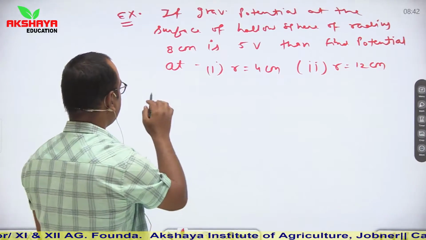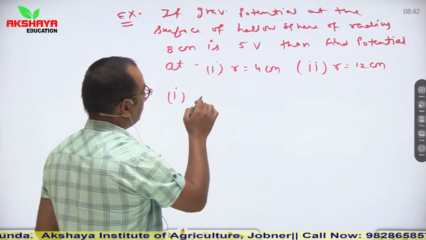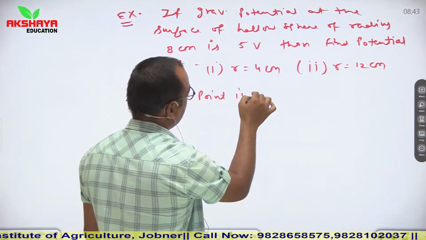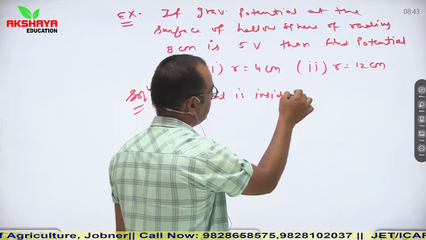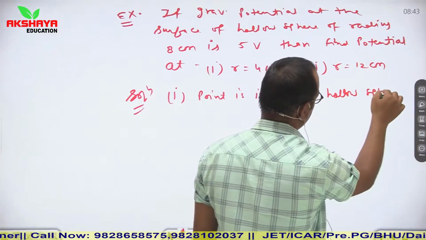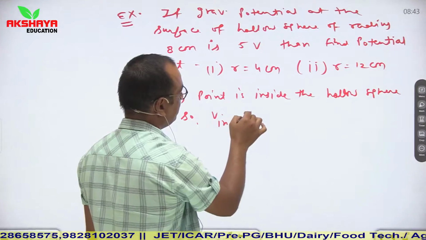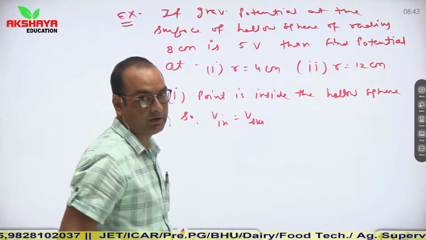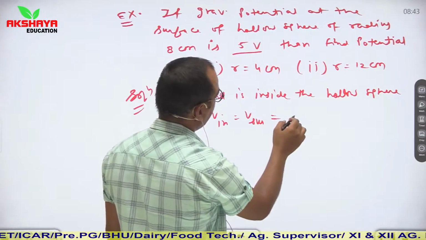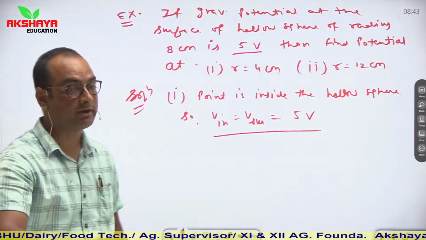So you can directly say, in the first case, the point is inside the hollow sphere, so V in is equal to V surface. V surface is given as 5 volt. So here again it will be 5 volt. This is the simple relation in the first case.